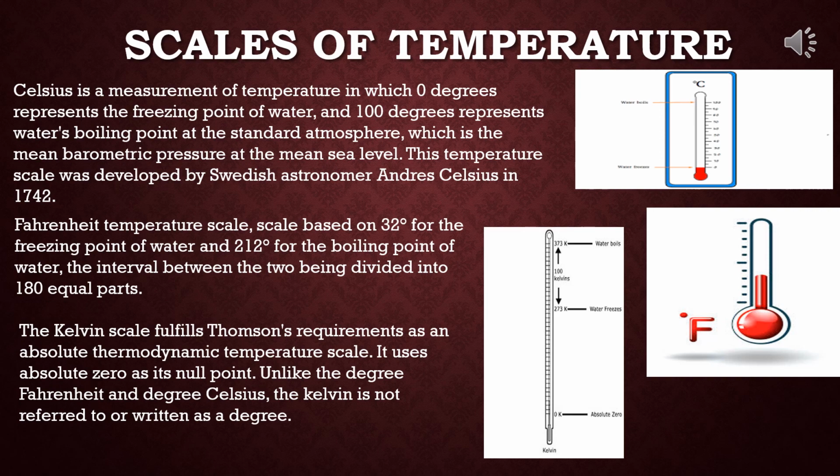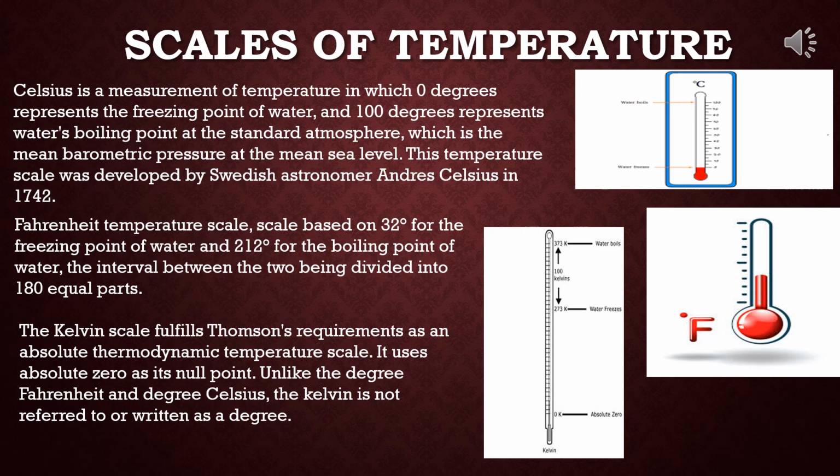Nowadays in SI unit, temperature is measured in absolute or Kelvin scale. This scale is similar to Celsius scale and each degree interval in Celsius and Kelvin scale is the same. Only 0 degree of this scale is equal to minus 273 degrees Celsius.